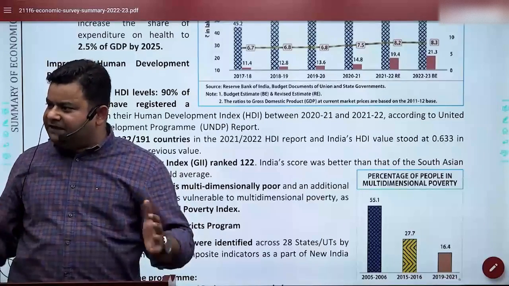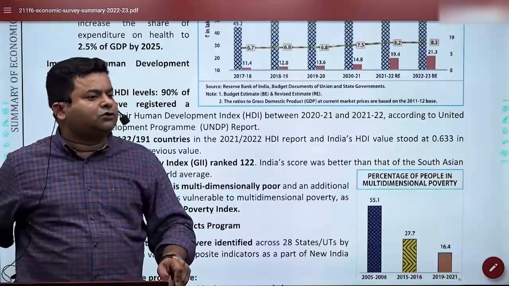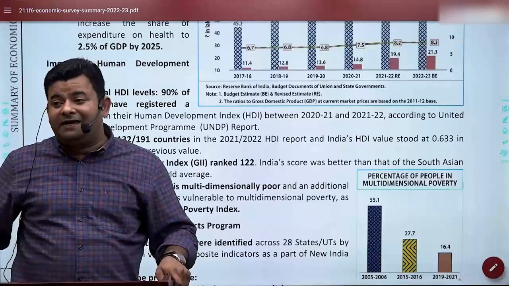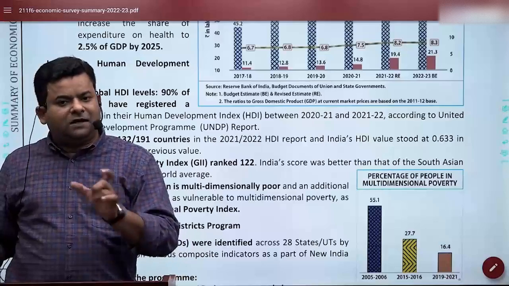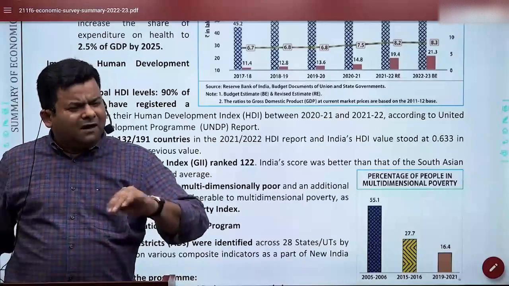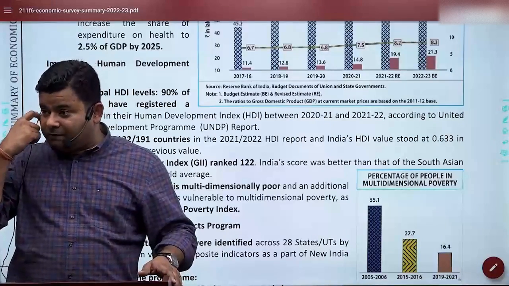They will be modernized, they will be upgraded, and the total budget is going to be close to 28,000 crores.